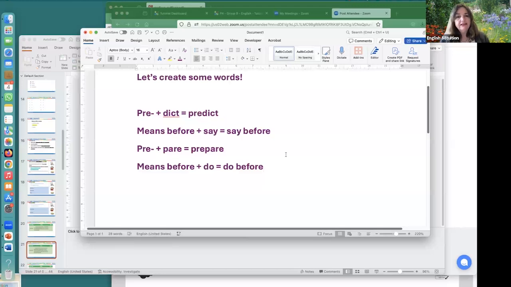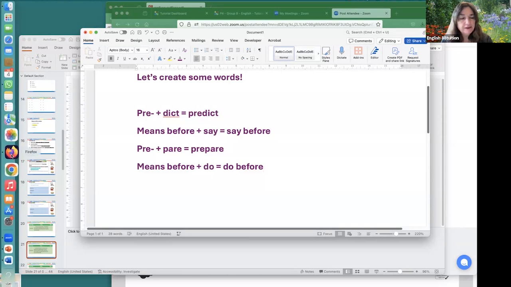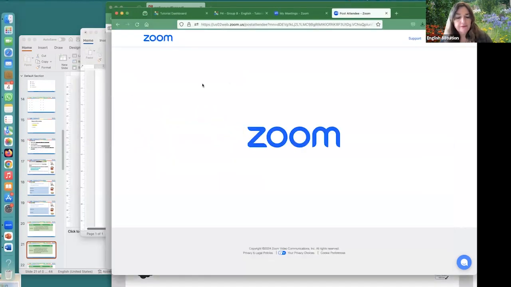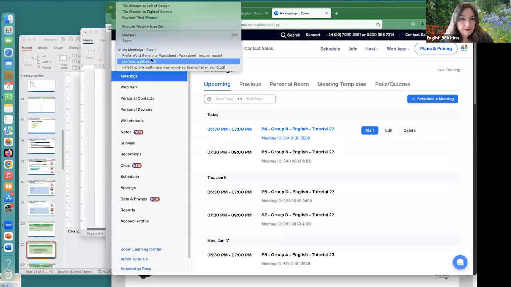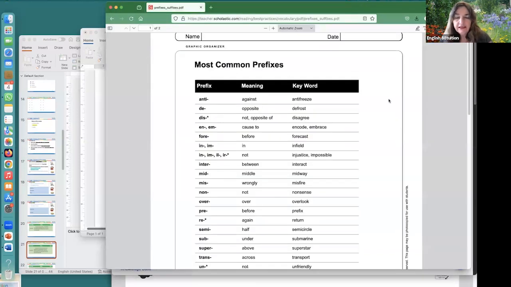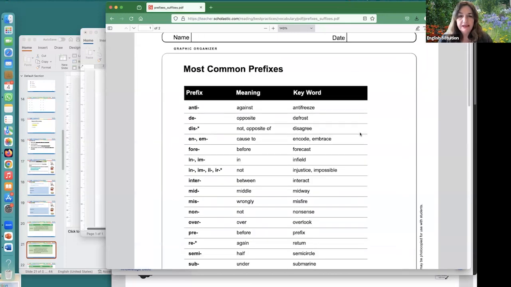So that's very nice because you can make your own words. So now I'm going to show you a list of prefixes. Can you see? Let me just make them a bit bigger. There we are. Okay. On the left, you can see that you have prefixes anti, de, dis, and so on.